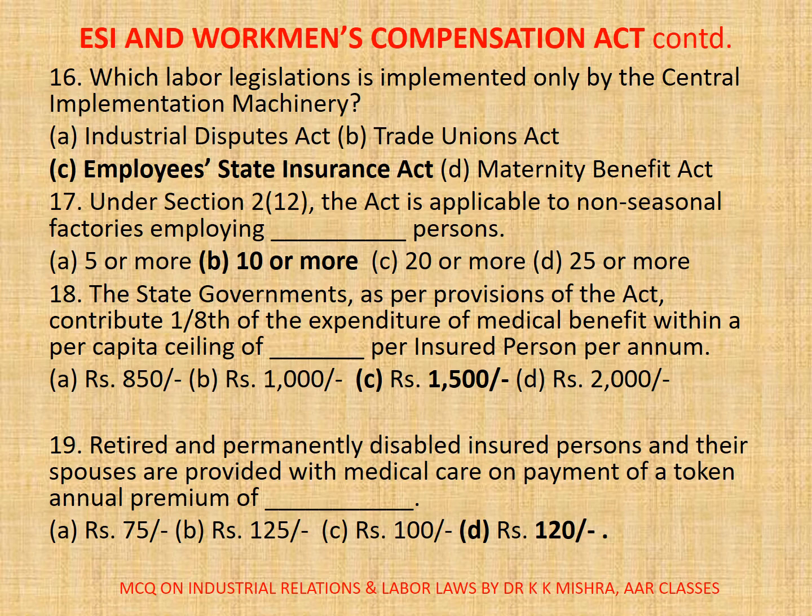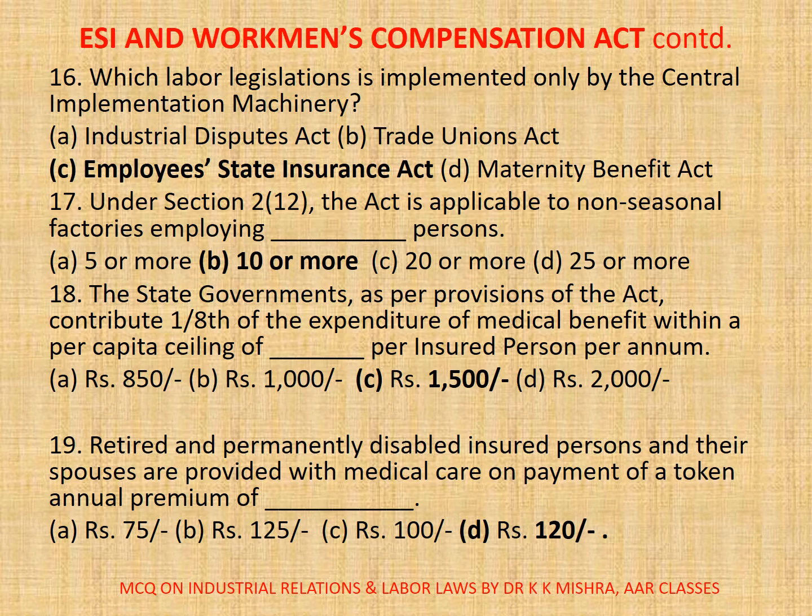10 or more. 18. The state governments, as per provisions of the Act, contribute 1/8 of the expenditure of medical benefit within a per capita ceiling of dash per insured person per annum. Options are A. Rupees 850, B. Rupees 1000, C. Rupees 1500, D. Rupees 2000. Correct option is C. Rupees 1500.